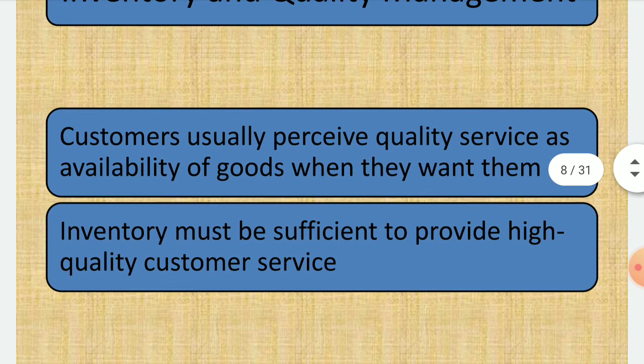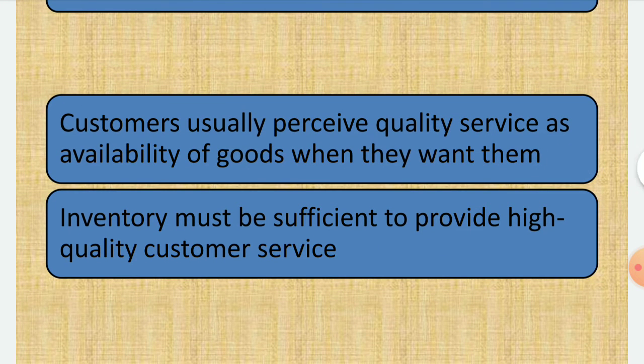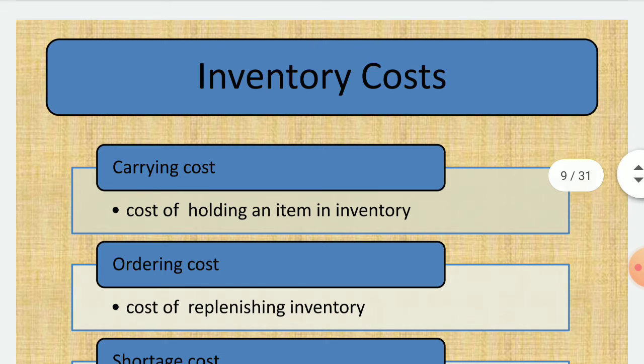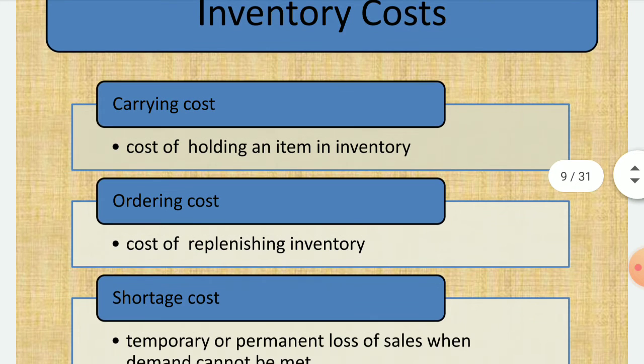Then inventory and quality management. Customers usually view quality service as the availability of goods when they want them. Inventory must be sufficient to provide high quality customer service. Suppose a customer is coming to you, asking for some products, and you tell them no, it is not in the store right now, it is not in stock, then that customer will become angry and will go away with a sad mind. So related to inventory, how much stock should be with us, there are some costs related to this.